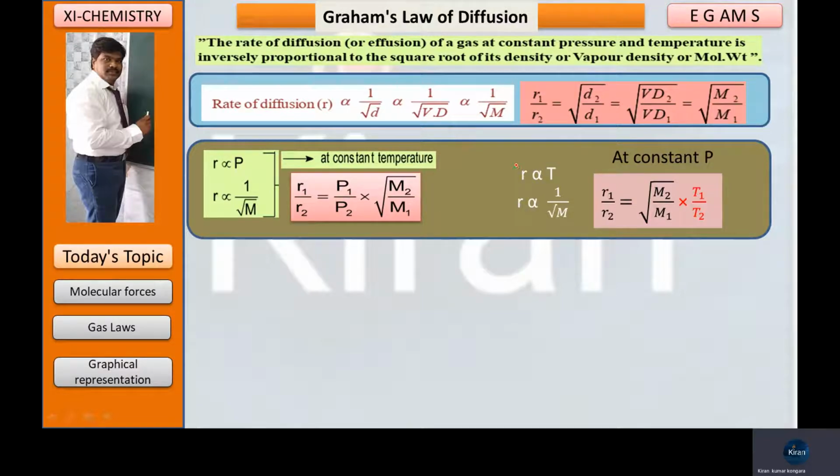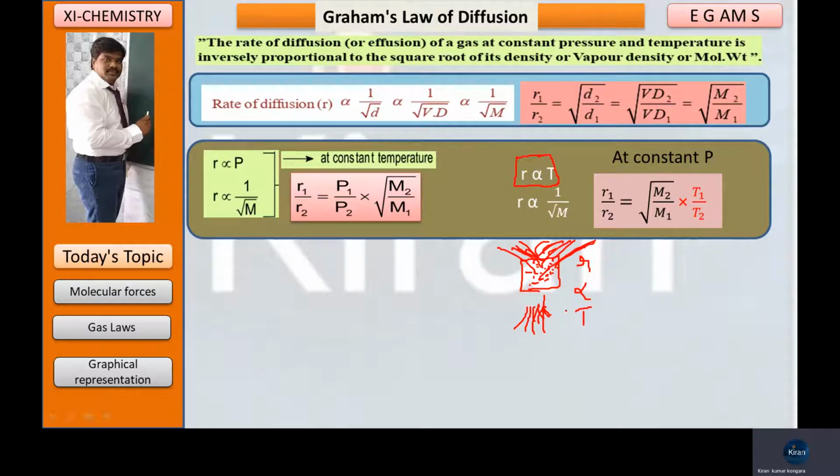The same way here also the rate of diffusion is directly proportional to temperature, because when you have one gas in a particular container, when you apply the heat, the gaseous molecules will move fast. It means they spread fast. The diffusion rate will increase. When temperature increases, diffusion rate will increase. So R is directly proportional to the capital T.